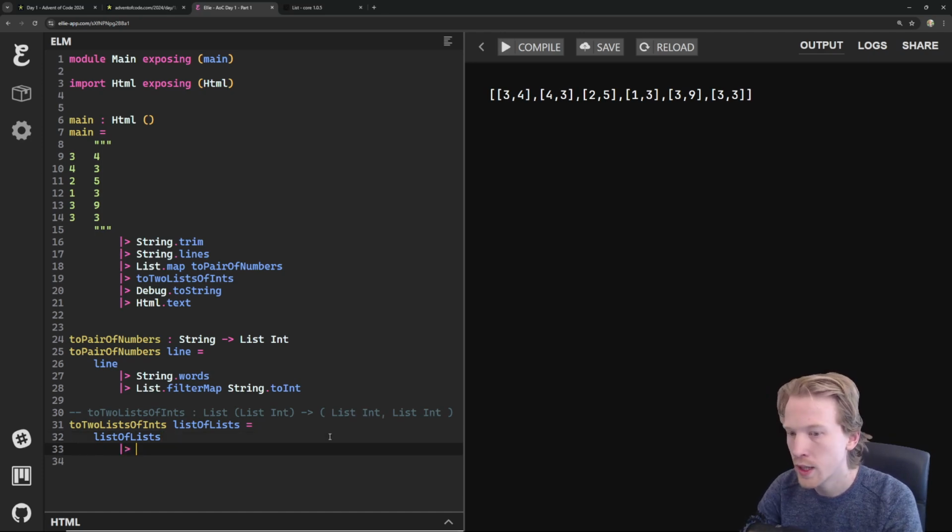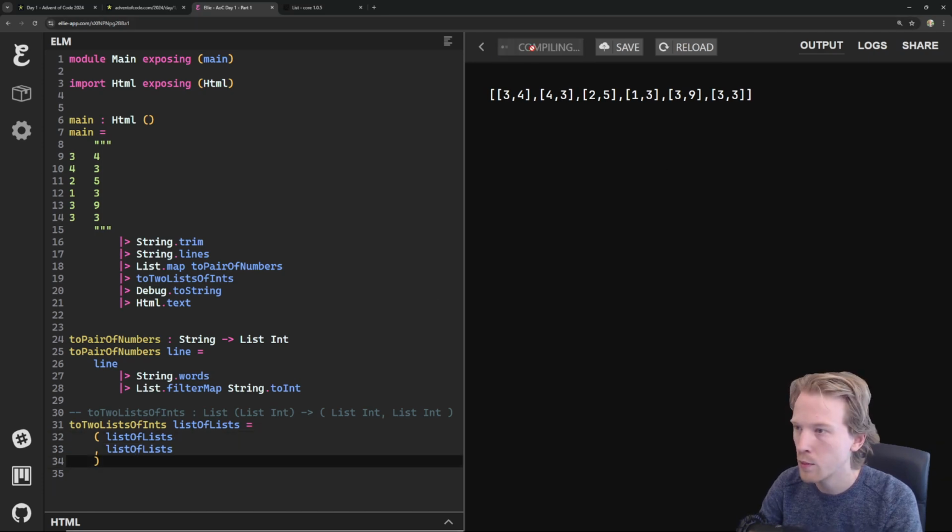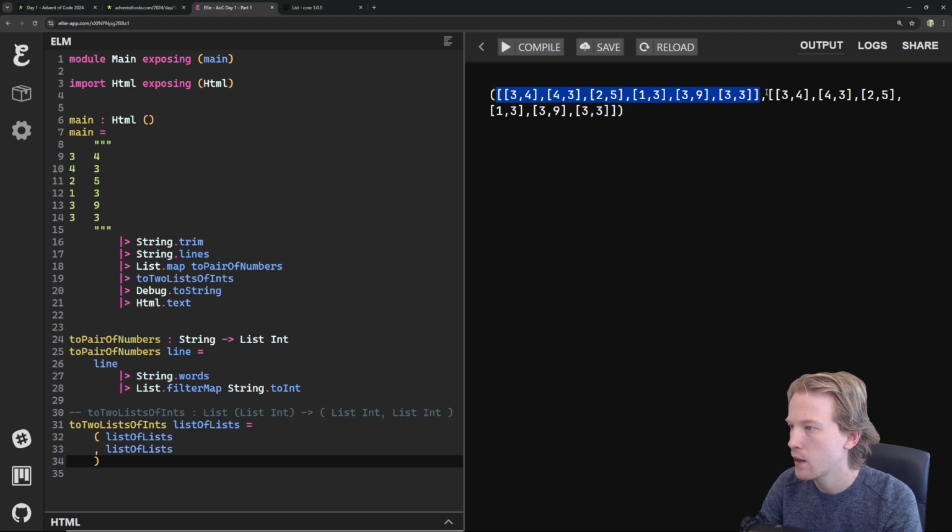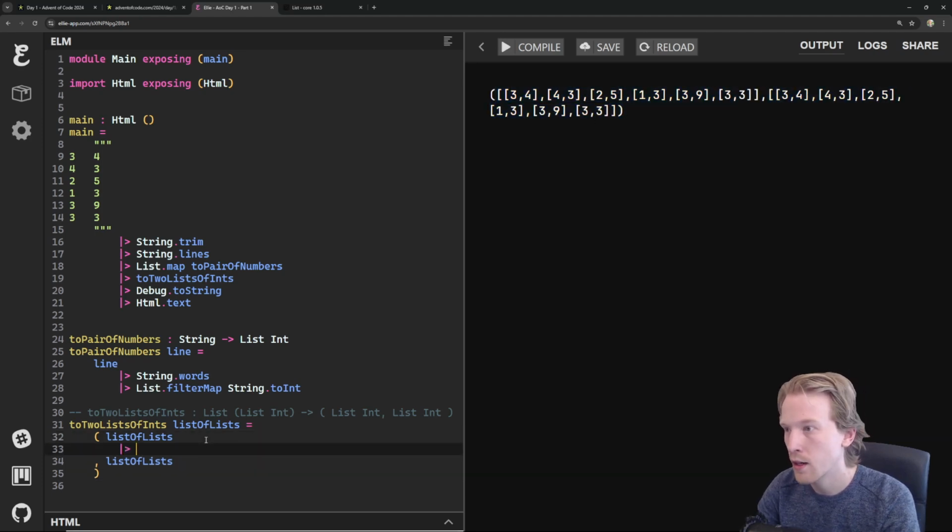So let's say the first thing we're going to return. If we did this, we would end up duplicating our value and having two pairs. So I'm going to operate on this first pair, and I'm going to say List.map.